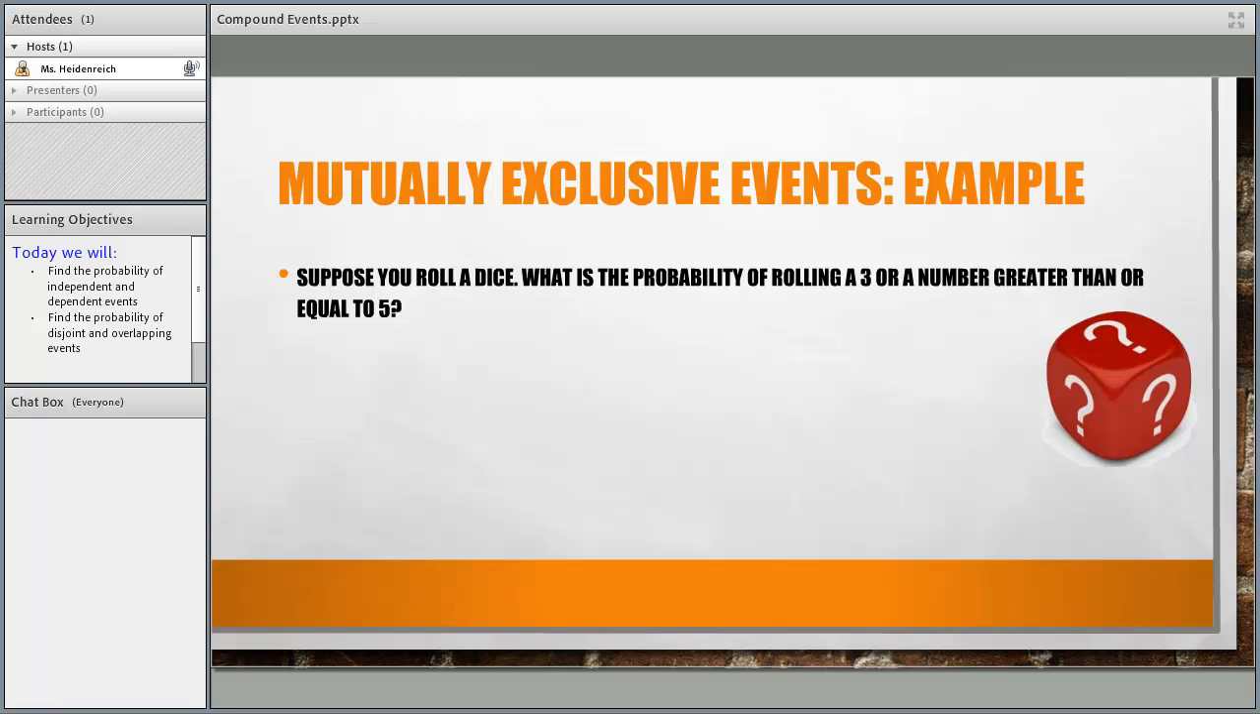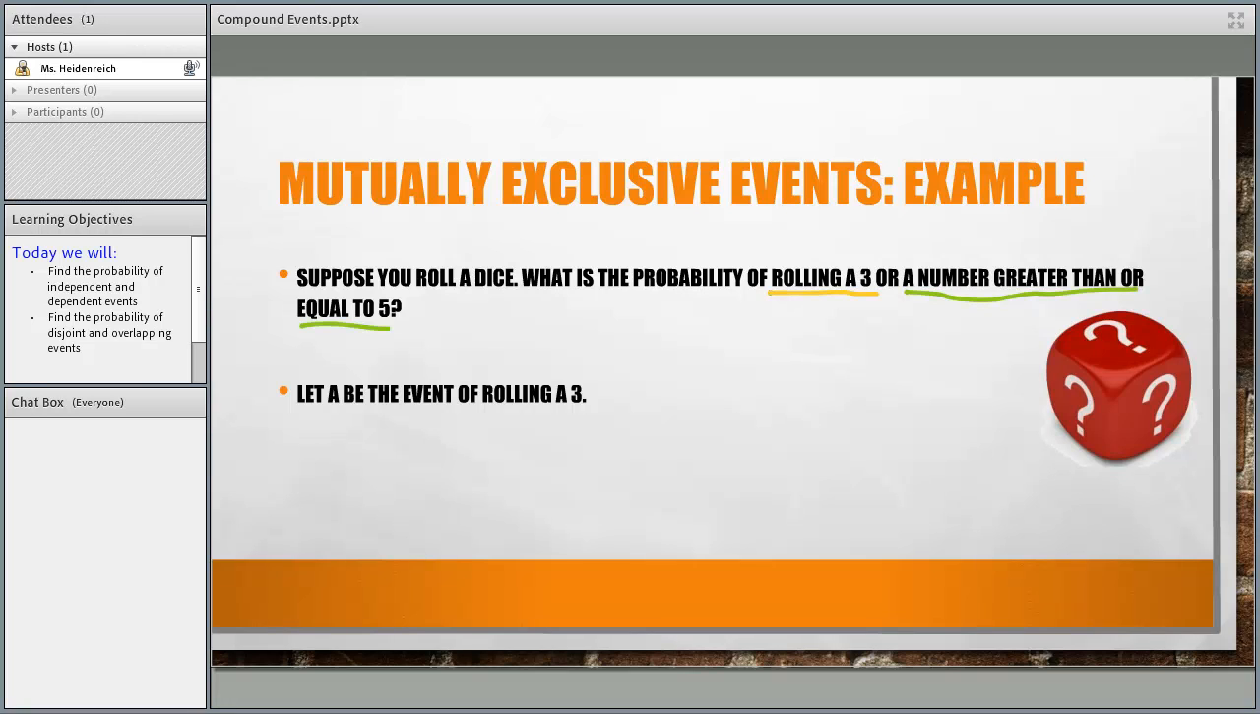Okay, so here's an example of two mutually exclusive events. Suppose that we roll a dice. What's the probability of, and here are the two events, rolling a 3, that's our first event, or we could say, well, we actually could also hope to get a number greater than or equal to 5. So what's the probability of either of those events happening? And we're only going to roll the dice once, by the way. So what's the probability of rolling a 3 or a number greater than or equal to 5?